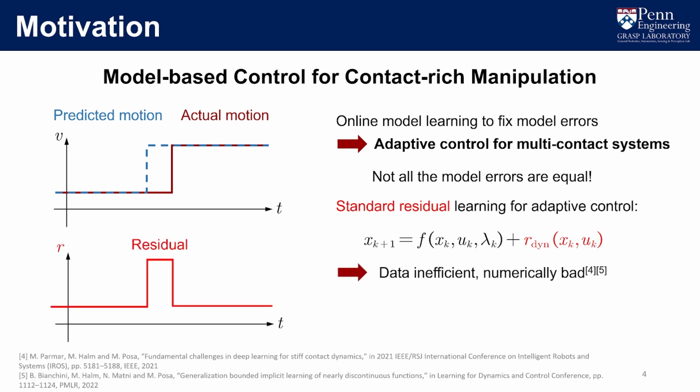Therefore, the task residual landscape would have several discontinuous peaks shown on the left, and all these do not originate from the continuous dynamics. The learning is doomed to be data inefficient and numerically bad if we are unaware of any underlying structure and directly try to learn these step functions.